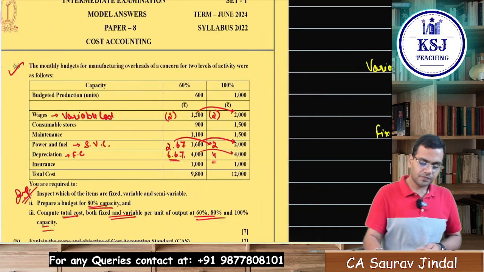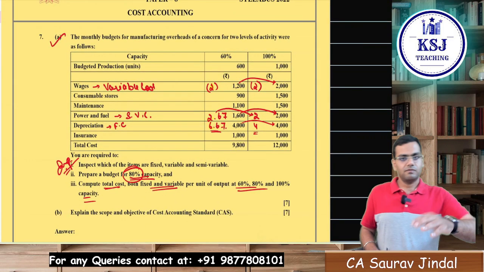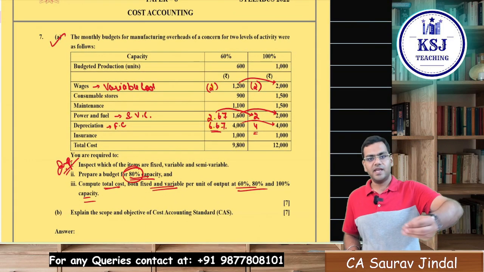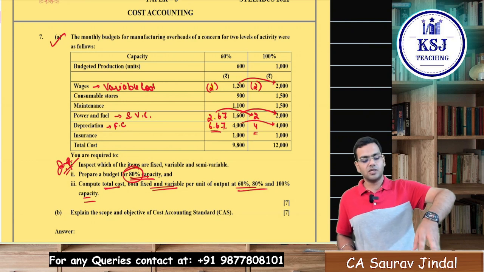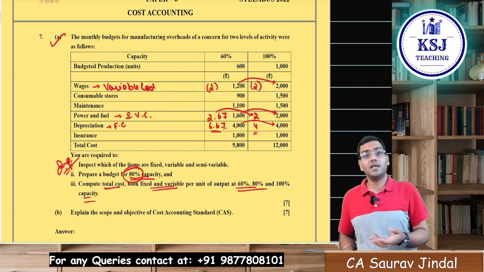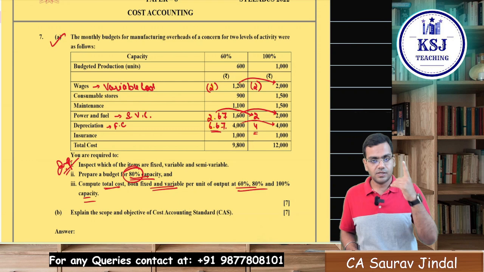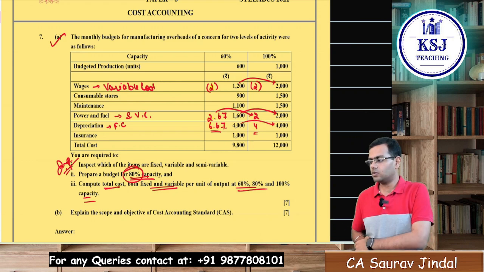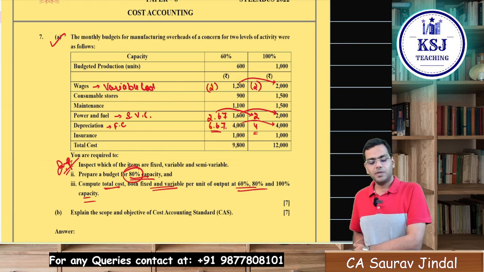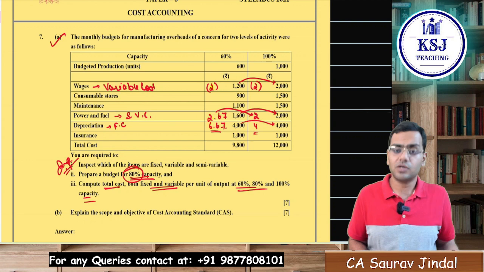Clear? Then you have to prepare the budget at 80% capacity. Whatever is the variable cost, vary according to 80% capacity. Fixed cost will remain fixed, sir. Fixed cost will remain fixed. Semi-variable cost is to be bifurcated between variable and fixed cost. Please do it on your own now. Try it on your own once, that how it is to be calculated. Clear? Or should I tell you once that how this semi-variable cost is to be bifurcated?